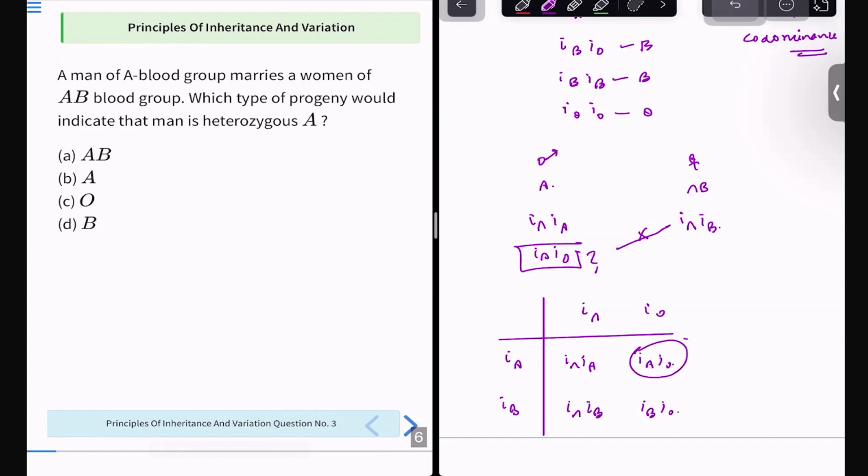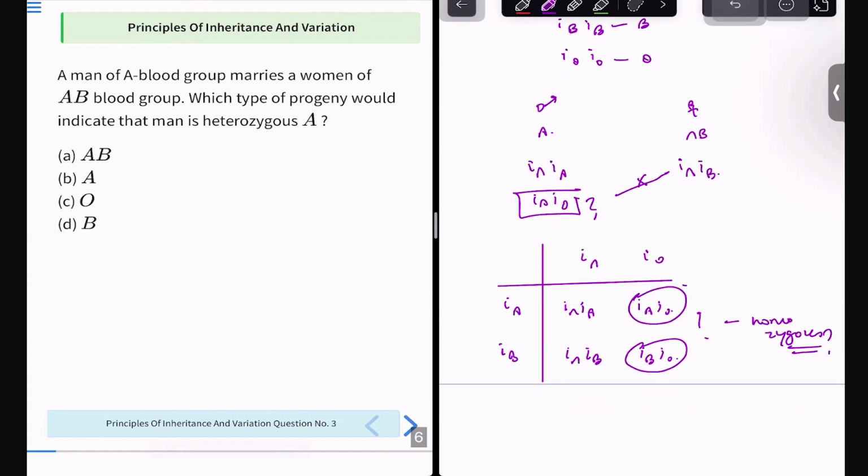Now you think, will I get these two in homozygous? I will not get these two, right? If the man is homozygous A, will I get these IO progenies? I will not, right? And what does this indicate? That either A or B can be the answer. Now you think, both cannot be the answer. It will be a single correct option.